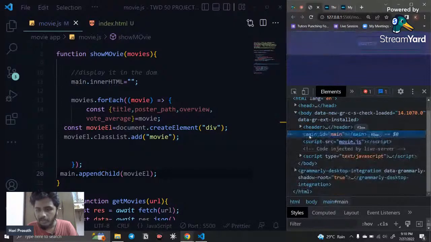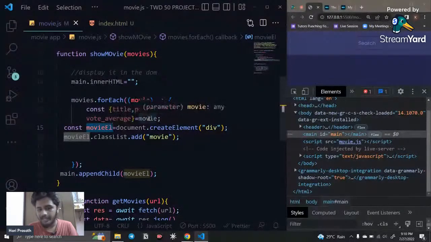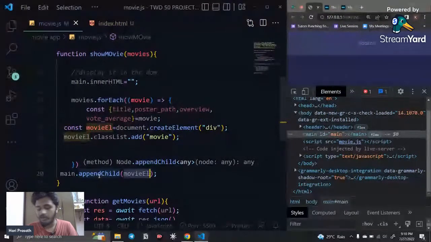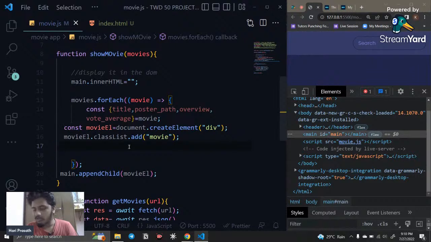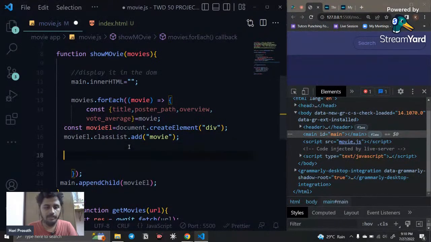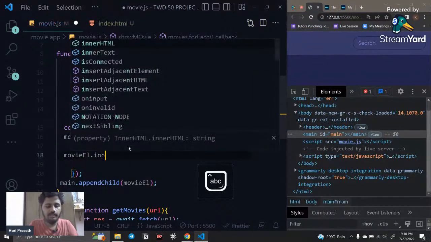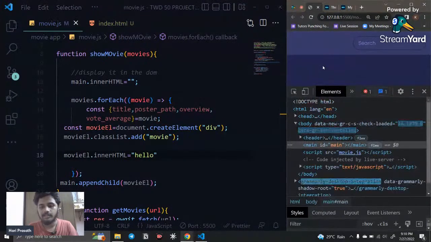Header is there, main.html is there. So what we did is create an element, and that element is stored here, and we created a class list for this element. We used the appendChild method and stored it in main, and inside this we are going to do all the work. Now I'm going to say movieEl.innerHTML equal to hello like this. Okay, I just click here.